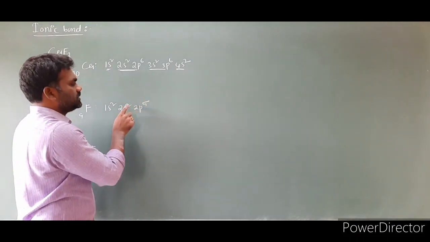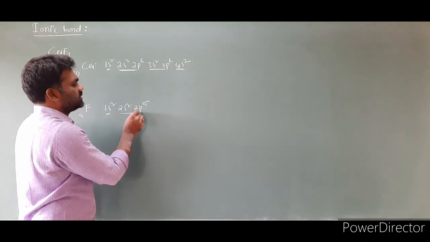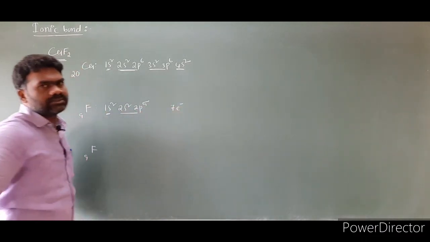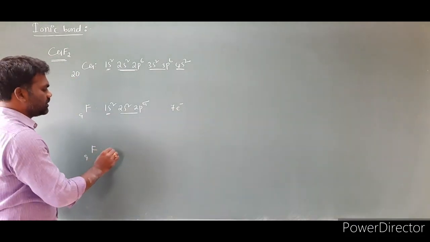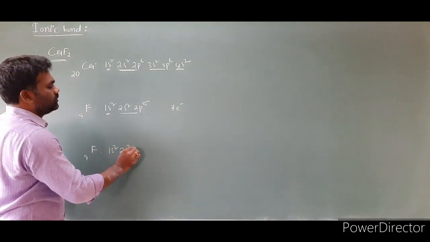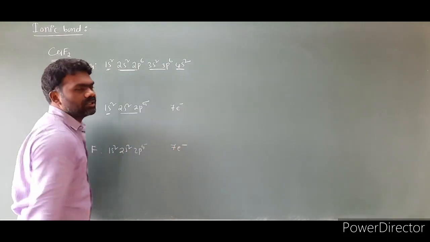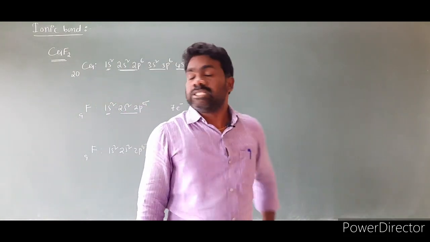Number of valence electrons in this fluorine: this is the first shell, this is the second shell. The total number of valence electrons, how many is there? 7 valence electrons in one fluorine. Here also the same configuration, 1s2, 2s2, 2p5. Number of valence electrons is how many? 7.